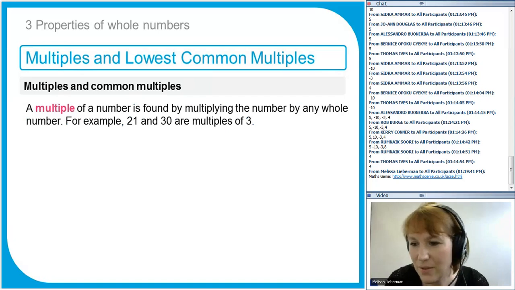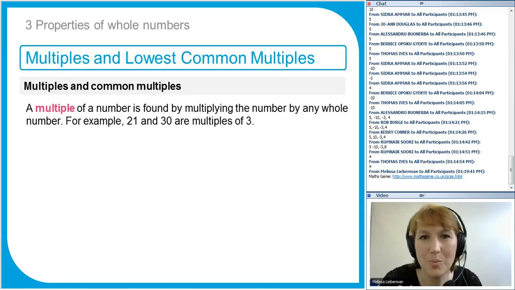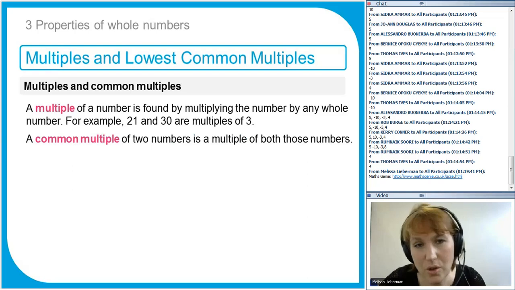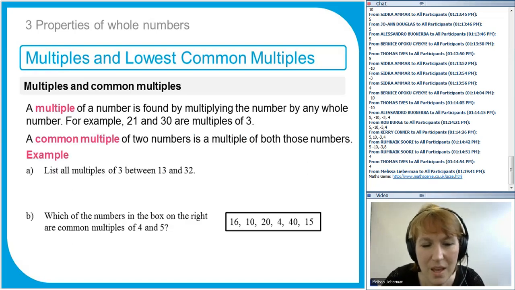The rest of you, I've not got very long left, but I'm just going to go through multiples and lowest common multiples. So we already briefly said a multiple of a number is found by multiplying any number by another whole number. So they're always whole numbers. So for example, 21 and 30 are both multiples of 3 because they're both in the 3 times table. And a common multiple is, so you've got two numbers and you just need to write multiples of both numbers until you find one that's a multiple of both of those numbers. It's easier with an example. So here's two questions for you to try.